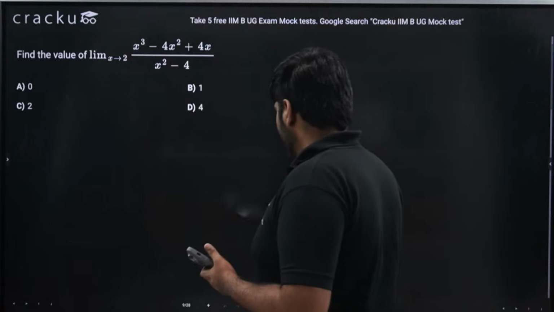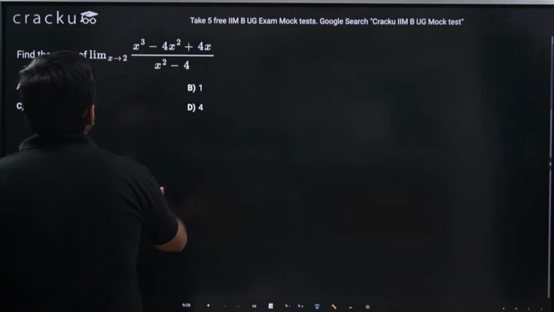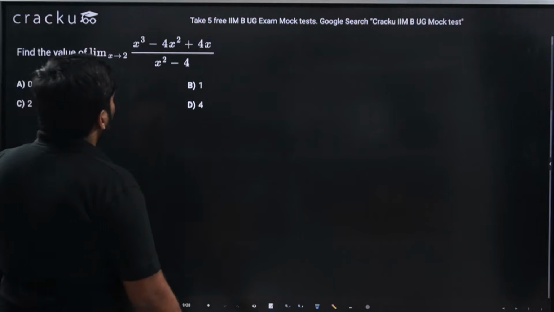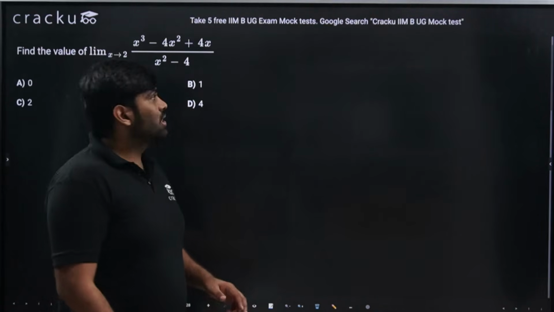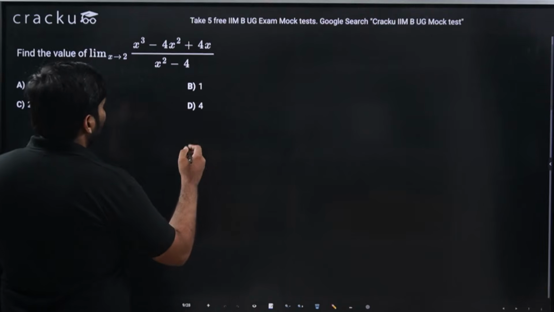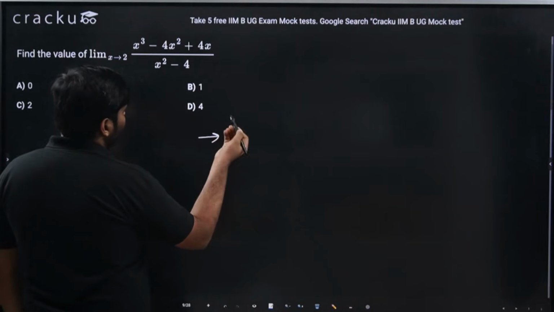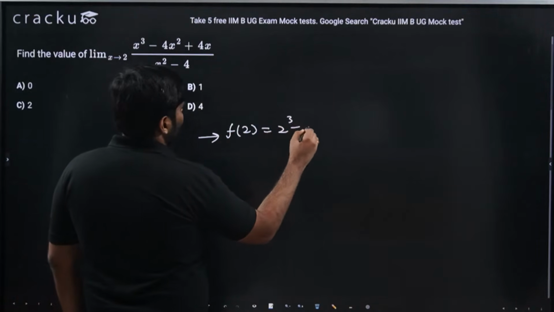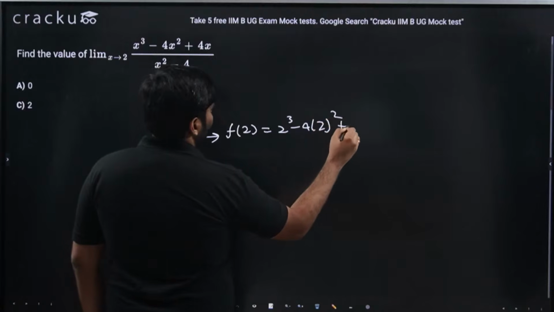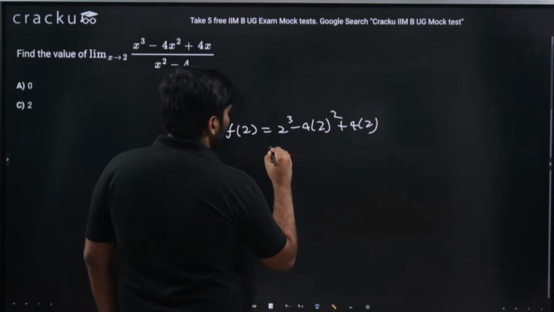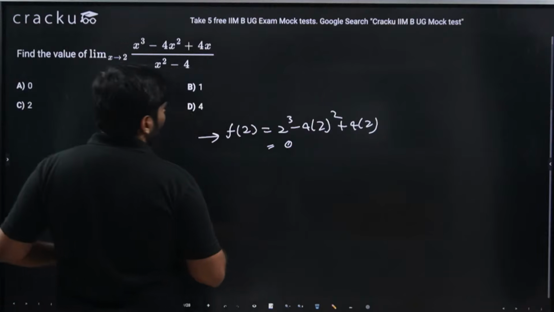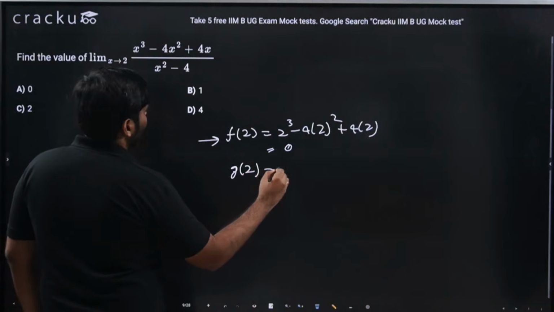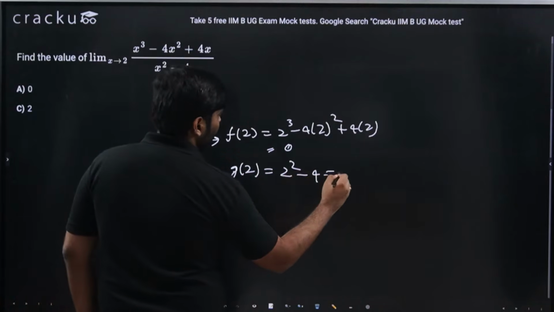All right, as the time is up for this question, let me solve it for you. Here it is given the limit as x tends to 2 of x cube minus 4x square plus 4x divided by x square minus 4. Let's check what's happening if we apply f of x by g of x. What is f of 2? 2 cube minus 4 into 2 square plus 4 into 2. This is nothing but 16 minus 16, which is 0. So f of 2 is 0. Similarly, g of 2 is 2 square minus 4, which is again 0.